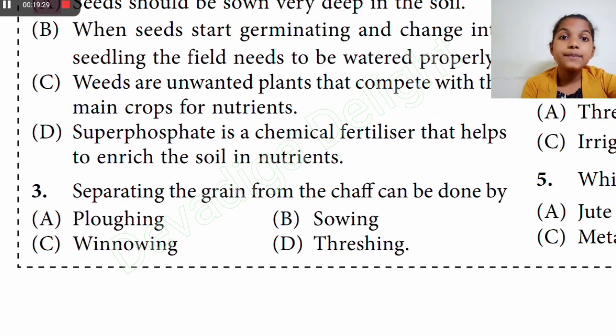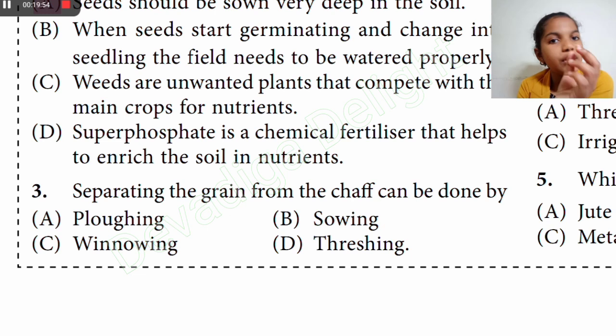Next one is the third. Separating the grain from chaff can be done by plowing, sowing, winnowing, or threshing. So we can cross out plowing and sowing, because plowing and sowing are when we are planting the plants, whereas separating the grain from the chaff is when they are already harvested.